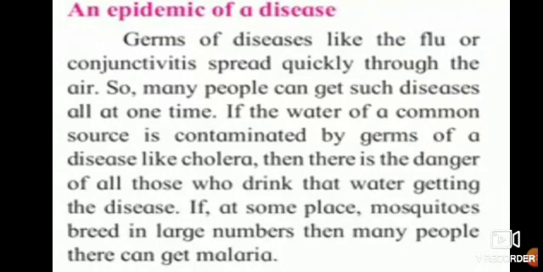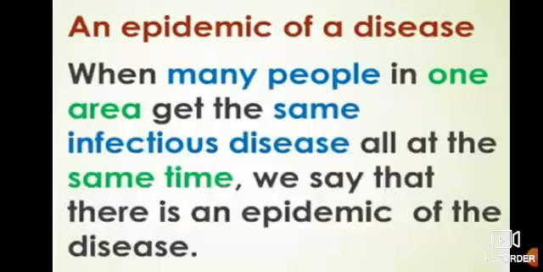If a person with cholera drinks water from there, then the people who drink the water from there will also suffer. If at the same place mosquitoes breed in larger numbers, then many people there can get malaria. Wherever water is wasted and settles, mosquitoes move in large numbers nearby, and the people there can get malaria.